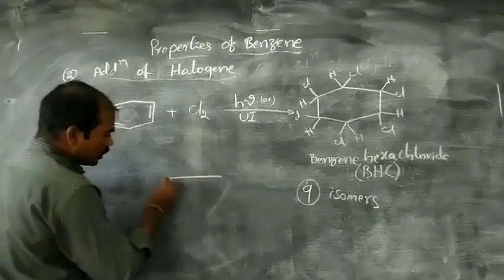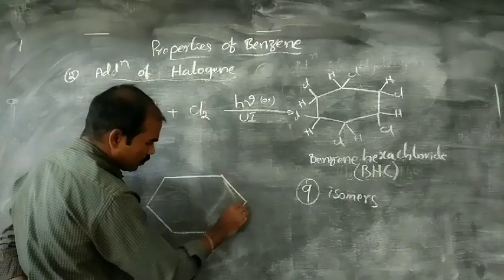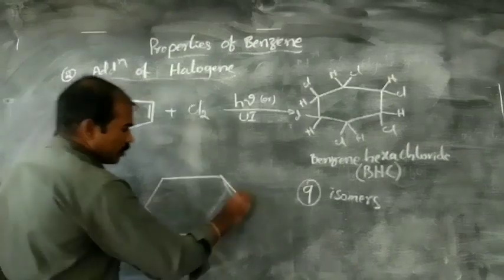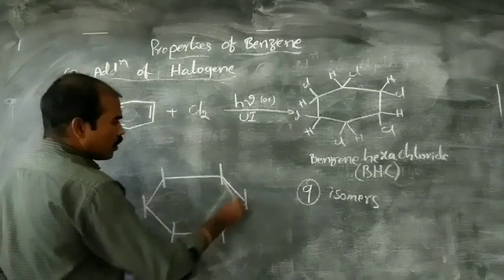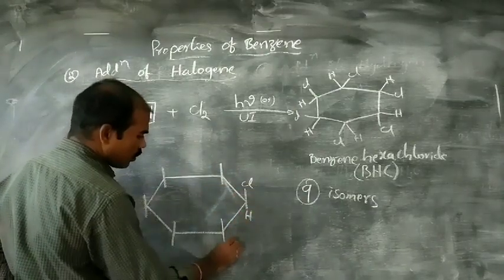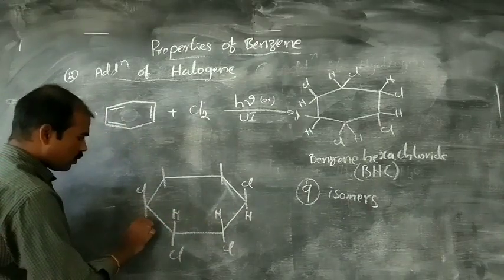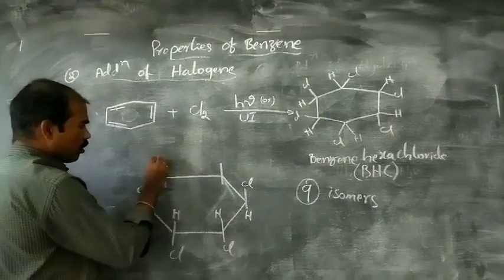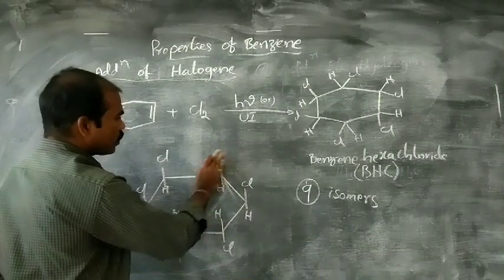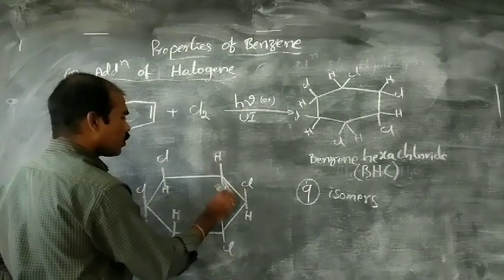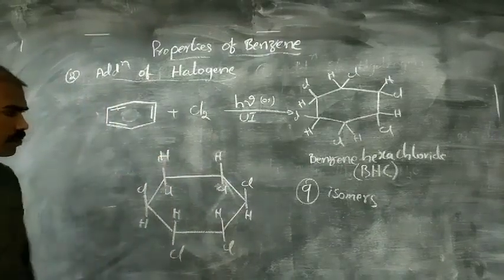When we observe the structure, each carbon has chlorine and hydrogen.